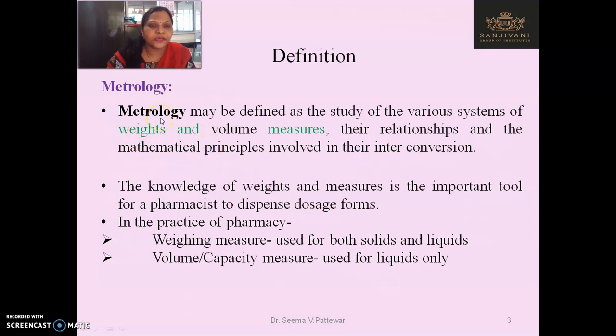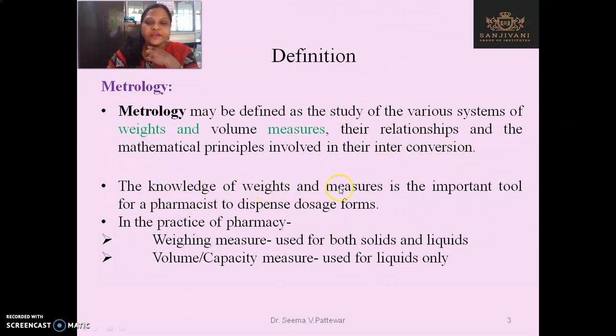You can say that metrology is the study of weights and measure. You can write only this much, it is also good for the paper. Metrology is the study of weights and measure and their relationship and the mathematical principles involved in their interconversion. That is, how will you convert the imperial system into the metric system or the metric system into the imperial system. That is called the conversion.